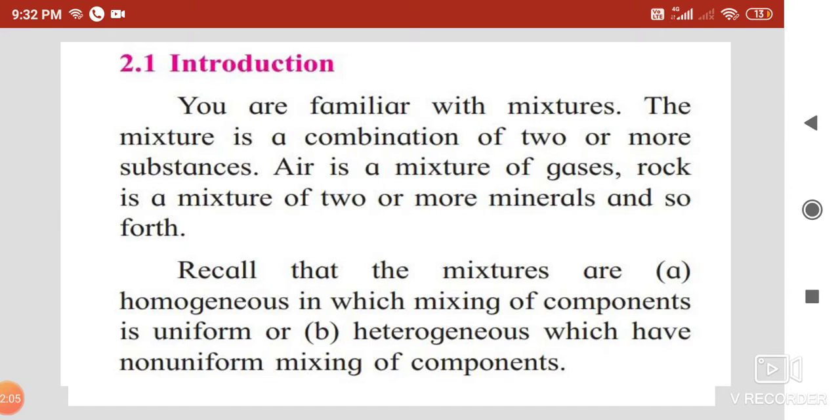The homogeneous mixture is called a true solution, and if it contains two substances, it is called a binary solution. The substance which is in the small quantity is called the solute, and the other substance which is in more quantity we call the solvent. So a true solution is made up of solute and solvent.